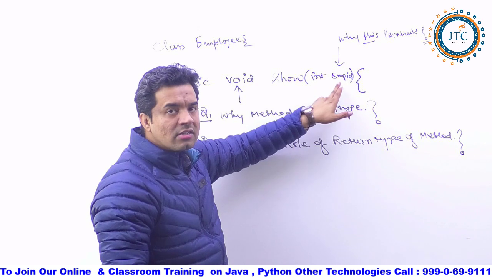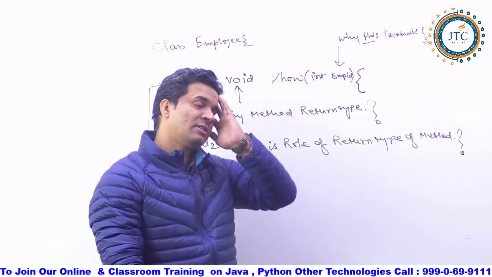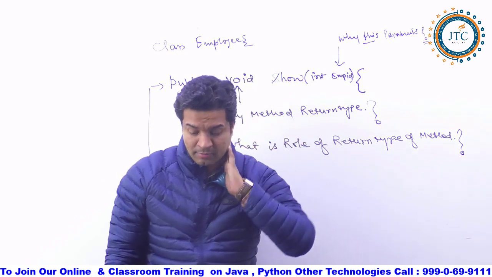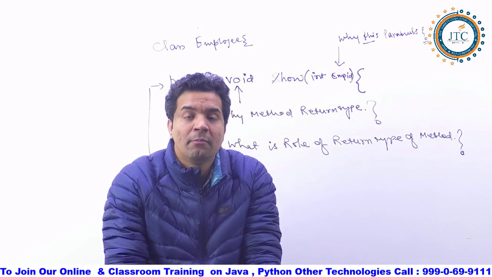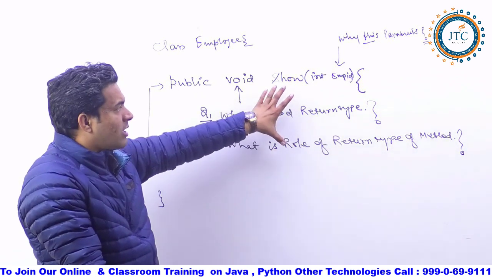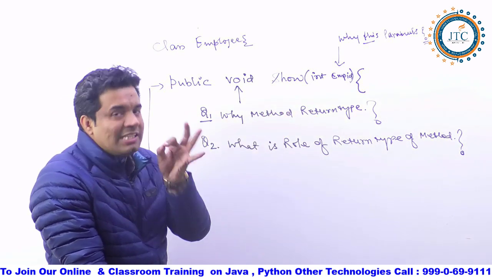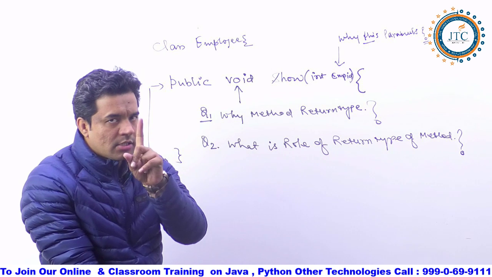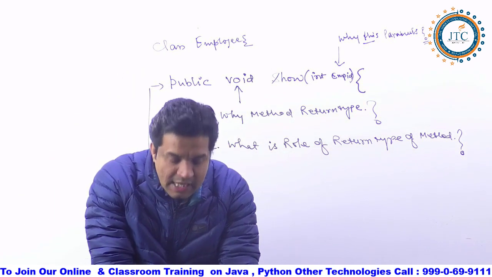Why do we need to write this? What is the purpose of writing the parameters of the method here? What is the use of writing the parameters of the method? I will be talking about all these things. Now, in simple words, remember two things here, guys. Two things. What are they?